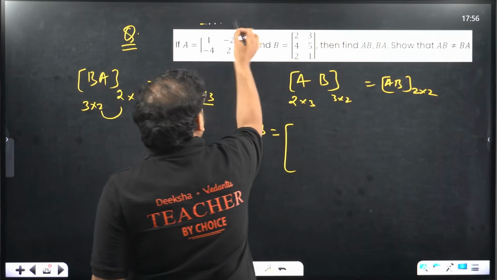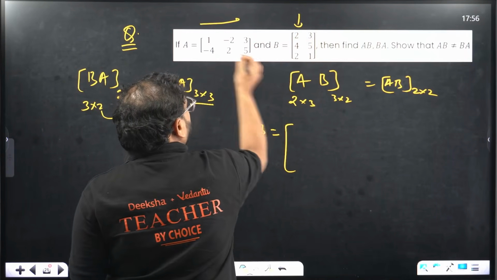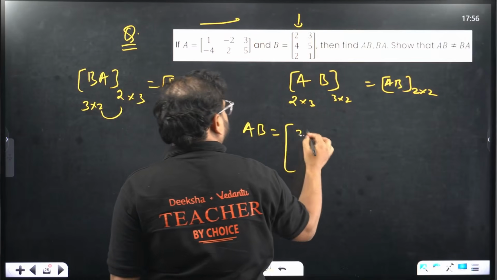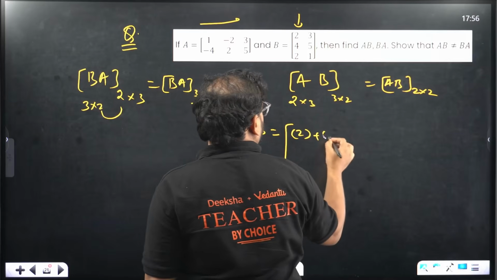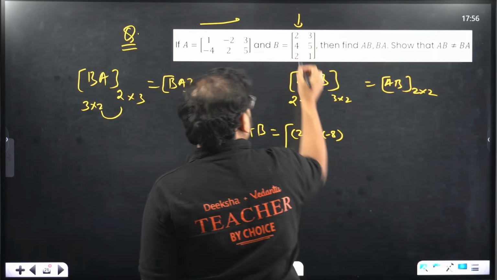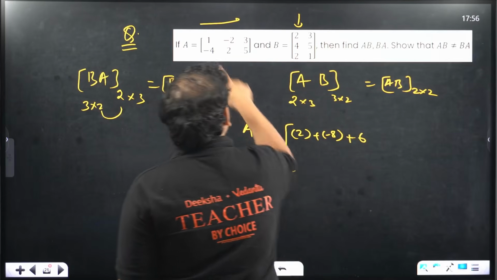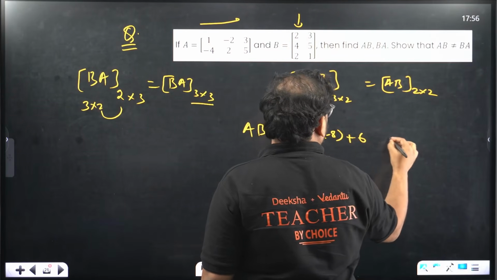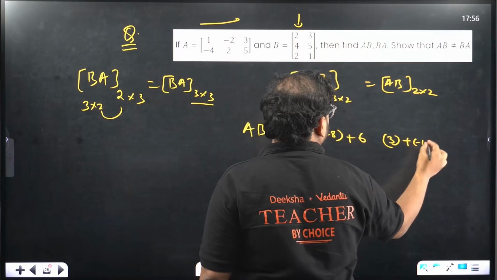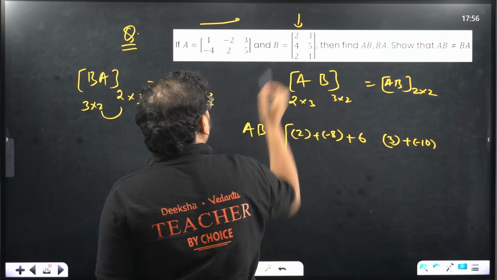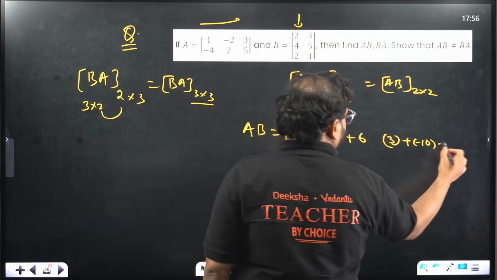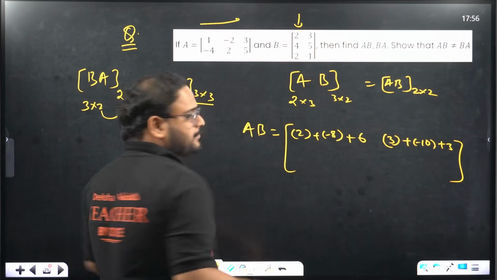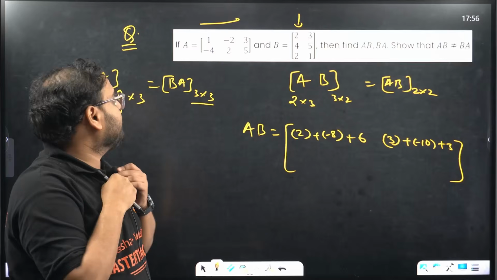Okay. We'll multiply row to column. For the first element: 1 into 2 is 2, minus 8, and plus 6. Next one: 3 minus 10 plus 3. Over here you check. Next, second element, second row, sorry. The second row value, yeah.